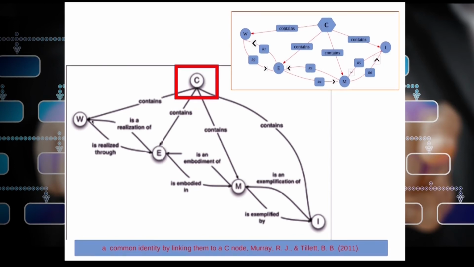For example, you can see here the bidirectional relationship between the work W and expression E. Here you can see work is realized through expression. Similarly, if we view from the expression, expression is a realization of work. Expression is embodied in manifestation. Manifestation is an embodiment of expression. Manifestation is exemplified by item. Similarly, item is an exemplification of manifestation.